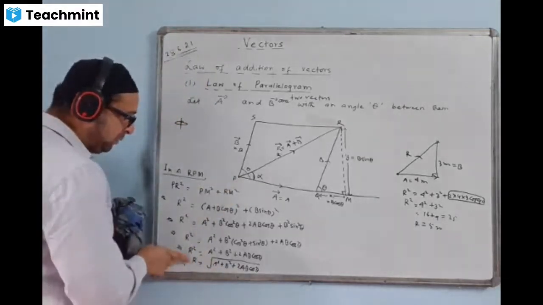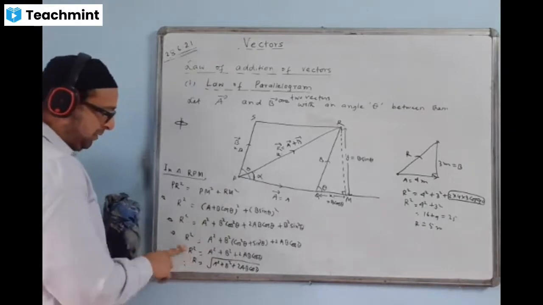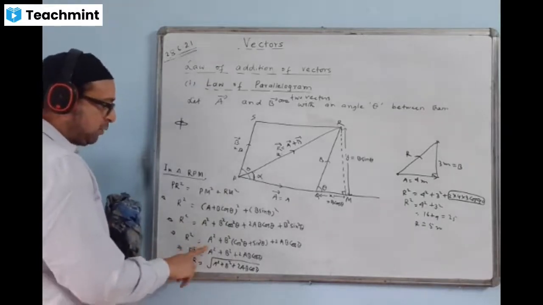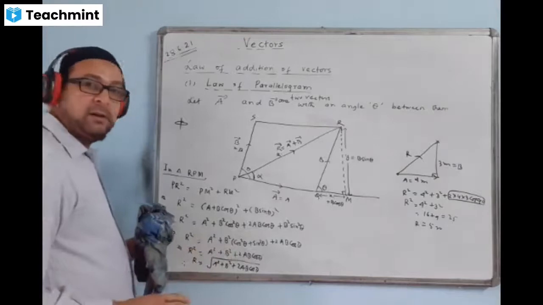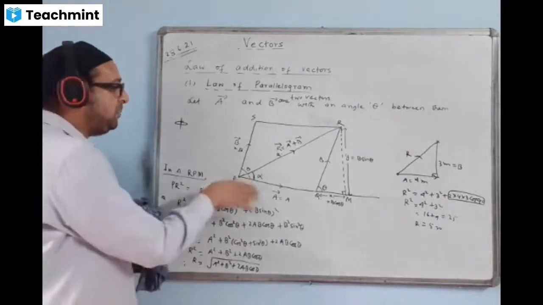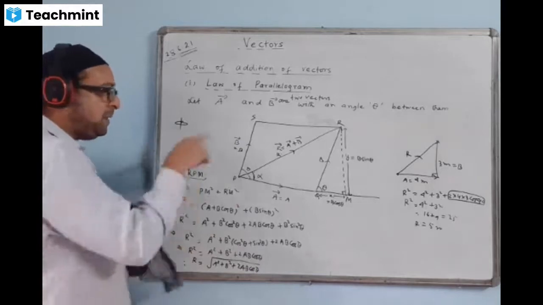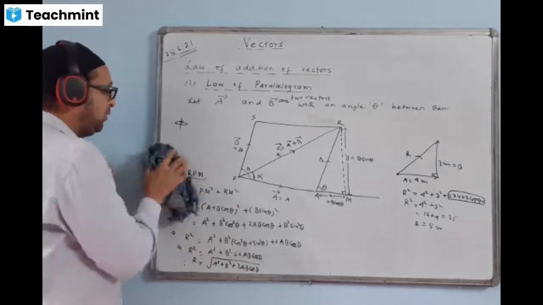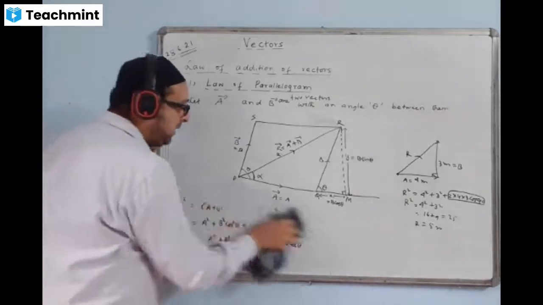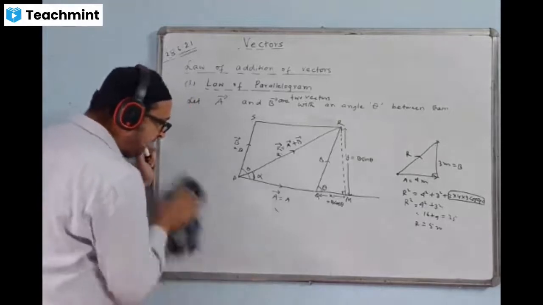So this formula, please note down. You take it this way: R square is equal to A square plus B square plus 2AB cos theta. What is theta? Theta is the angle between the two vectors. Now this will give the magnitude of the resultant of the two vectors. And what about the direction? Direction we find by finding the angle.